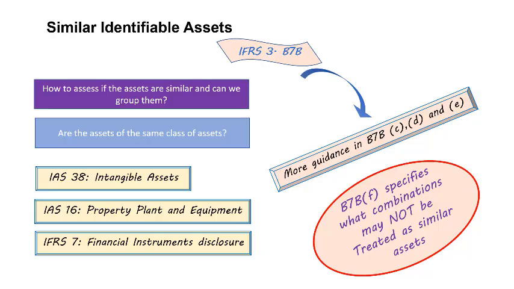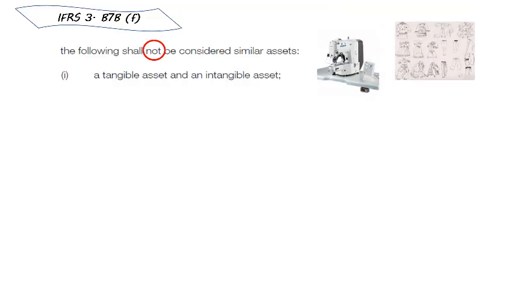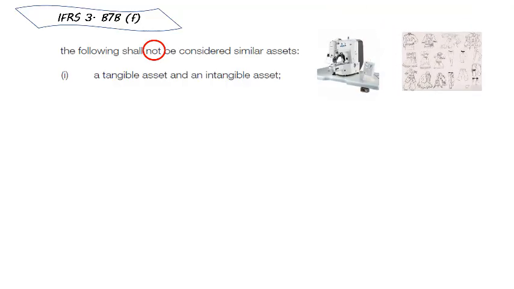Subparagraph F specifies what combinations may not be treated as similar assets. Go to your IFRS textbook and highlight these and know where it is for easy reference in an exam or test. Let's look at paragraph B7bF. In the first combination not considered similar is tangible versus intangible assets. We can see that, for instance, if an entity purchases production machinery along with clothing designs, these assets should not be considered similar as their nature is different.